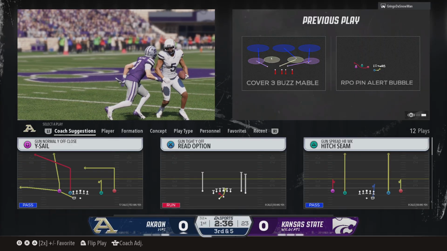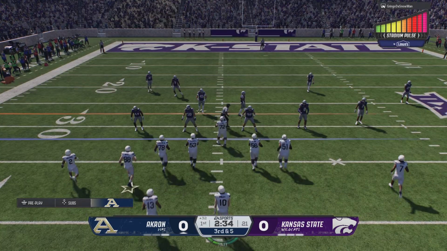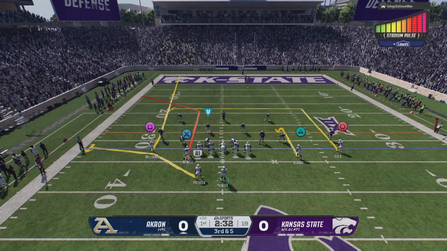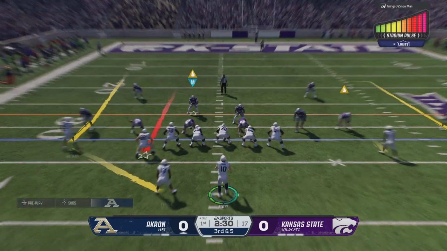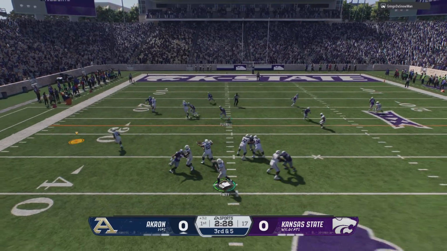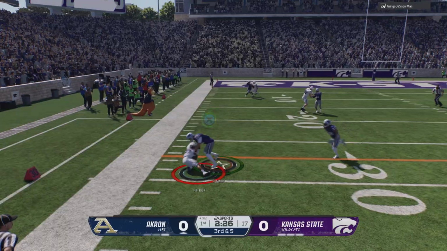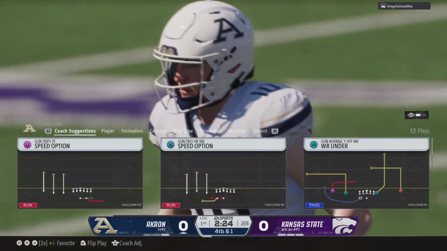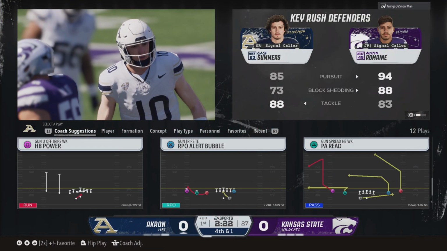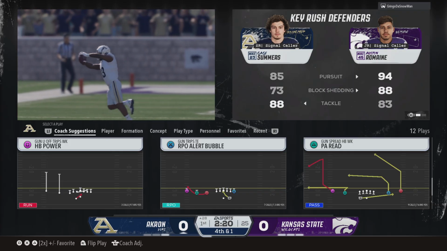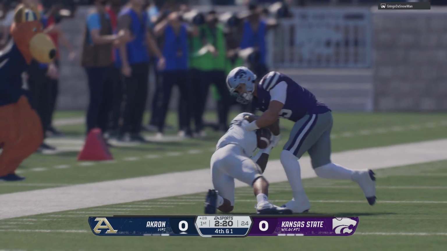Offenses want to get the ball to their playmakers really fast, and they try to throw the wide receiver screen, but how about the defender? He was right there in his space, got him on the ground as soon as he caught it. He was ready for that play. The sure hands, it's Patrick. Doesn't quite make it to the first down marker. He's a yard short.